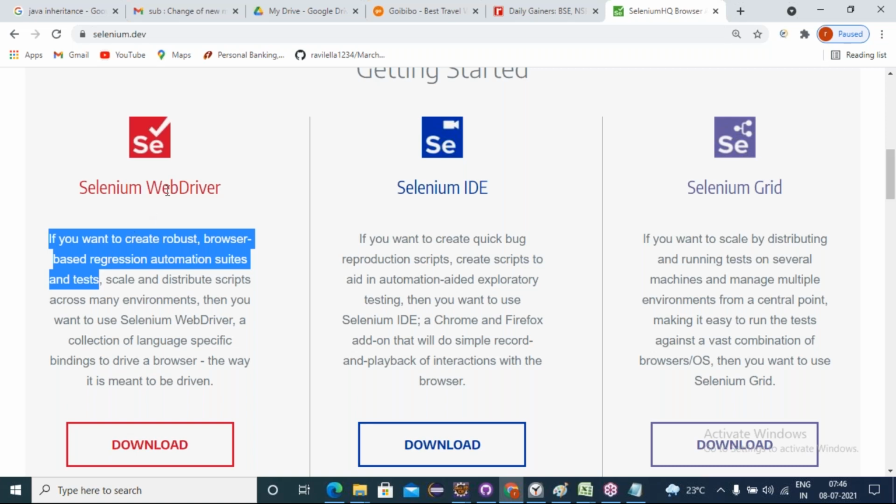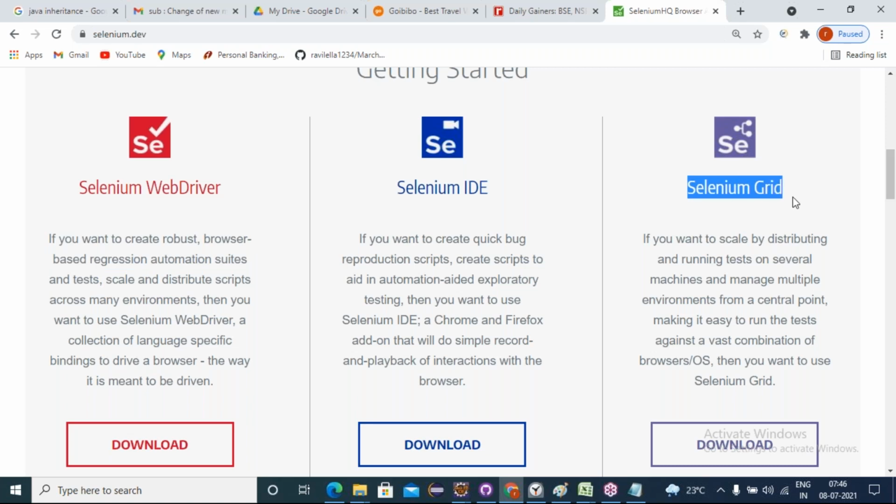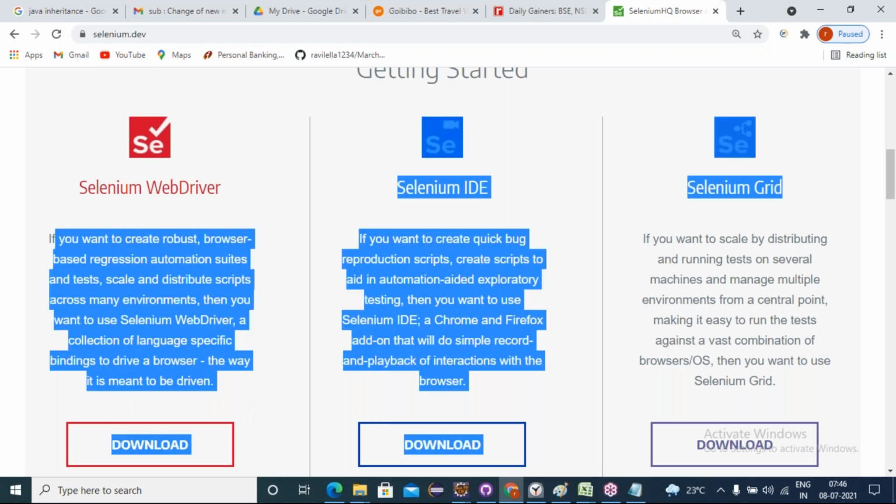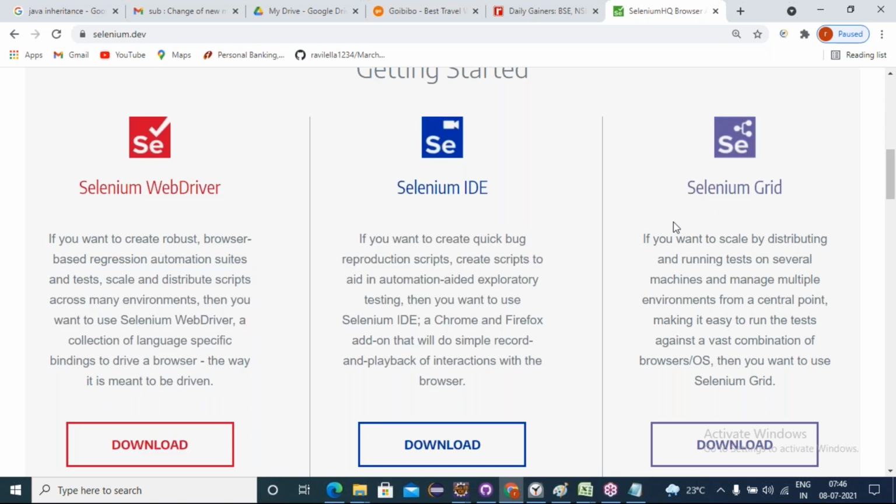Friends, once you develop the browser-based regression automation suites and tests, we are supposed to execute them on various machines and various browsers. Yes or no? Who will take care of parallel executions on multiple platforms and multiple browsers? With the help of the Grid only. Once you develop the scripts with the WebDriver, we can scale and distribute.